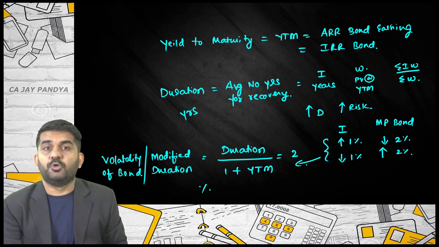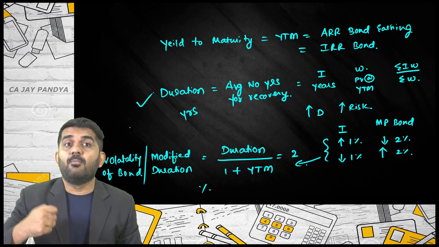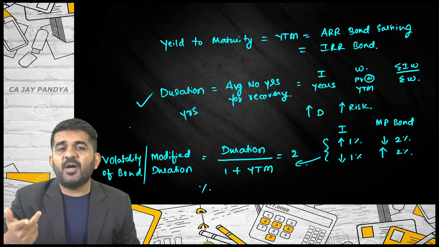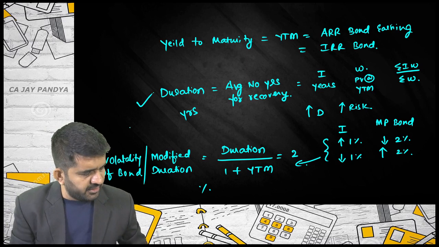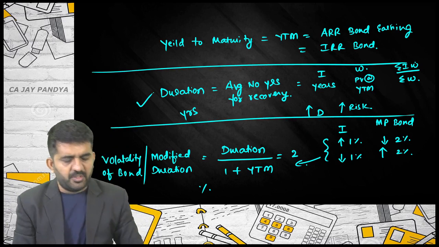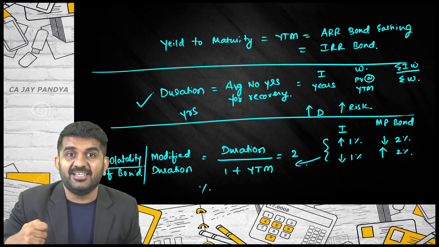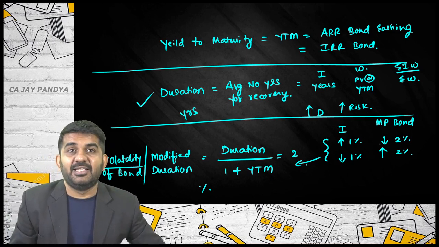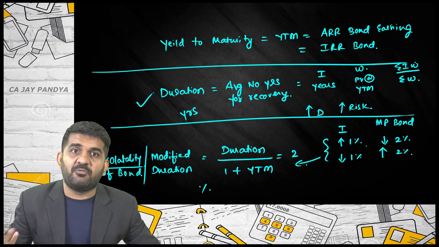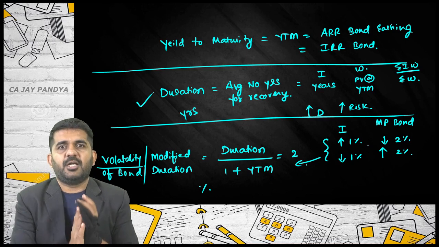Believe me, they are absolutely the same. The duration concept was given by Macaulay, but the modified duration was not given by Macaulay. It was derived later on, and you can even understand the concept of volatility logically. If the interest rate increases by 1%, the market price of the bond decreases by 2%. It measures the volatility.